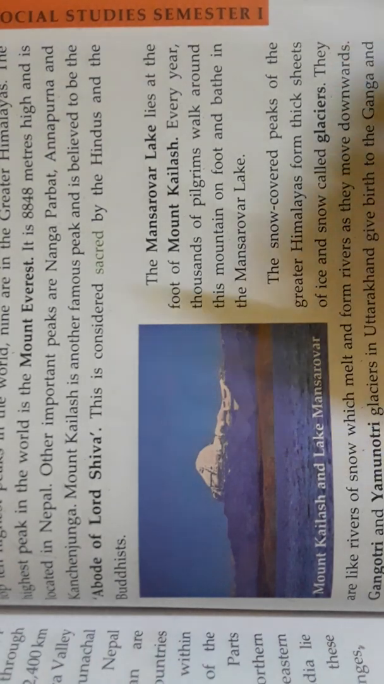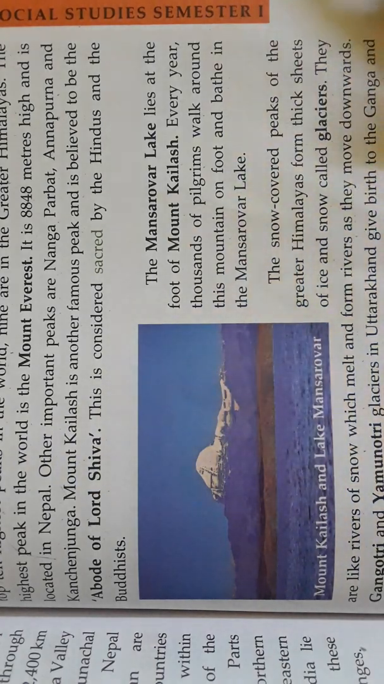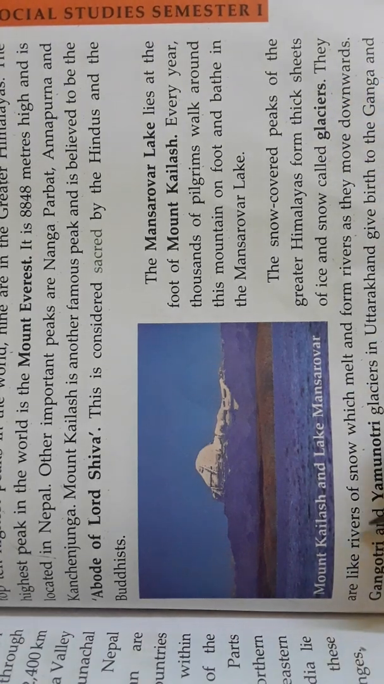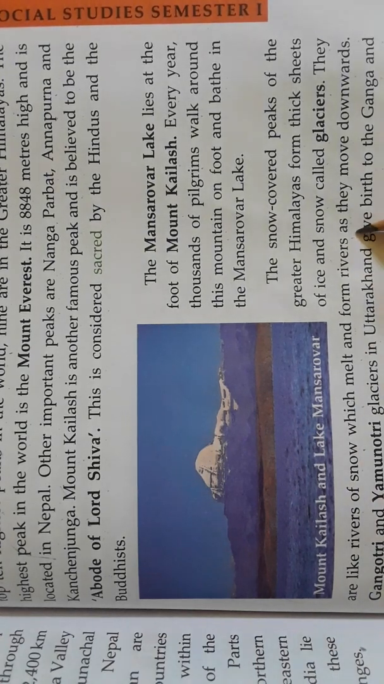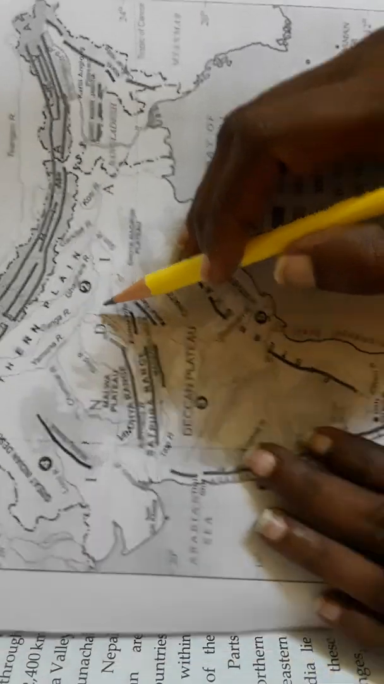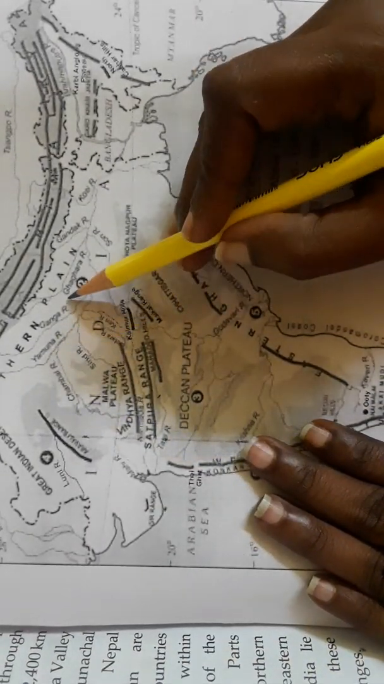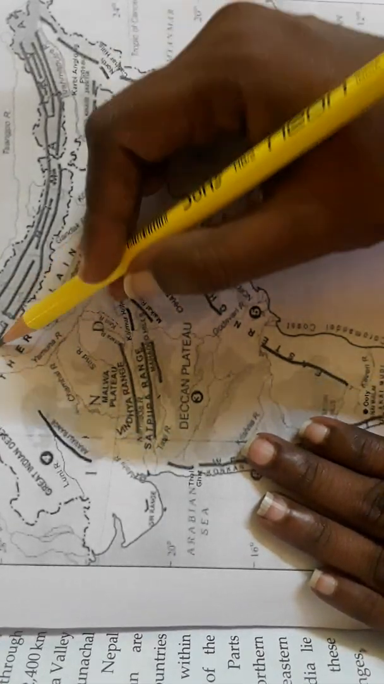The snow-covered peaks of the Greater Himalaya have thick sheets of ice and snow, children, called glaciers. They are like rivers of snow which melt and form rivers, and they move towards Gangotri and Yamunotri. You can see here, exactly here, the Yamuna and the Ganga. It melts and flows towards here.